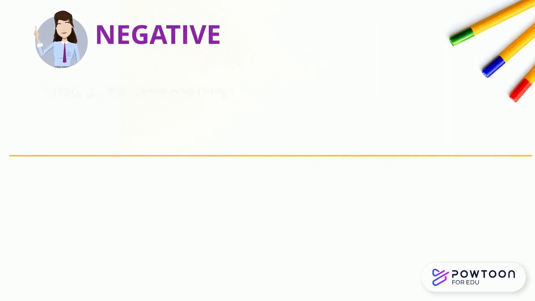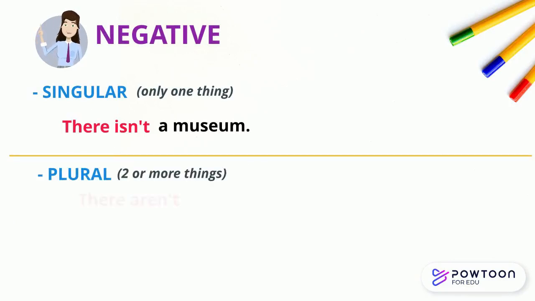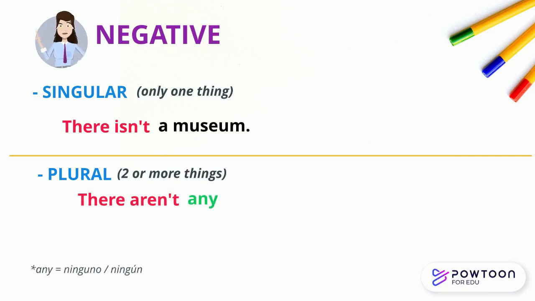For negative, in singular, we use there isn't. For example, there isn't a museum. In plural, we use there aren't and the word any. For example, there aren't any lakes in my city.